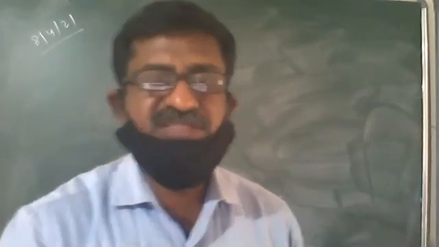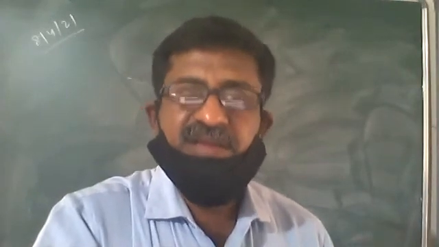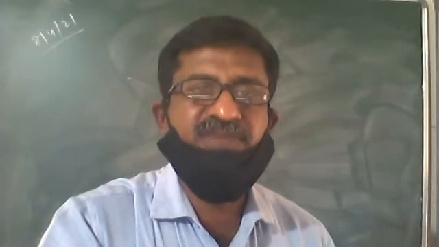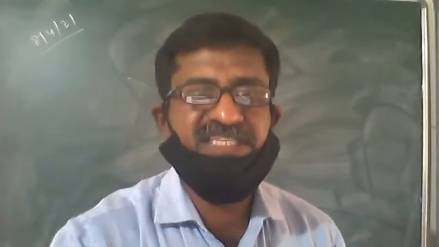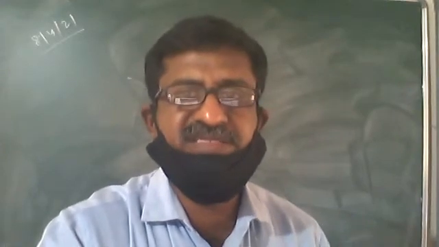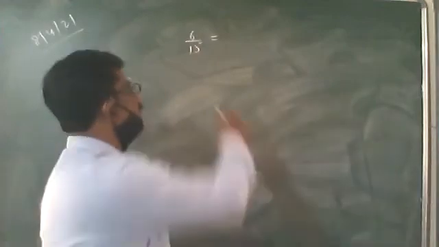You have written the statement: if the denominator of the fraction is in the form of 2 to the power m, 5 to the power n, then it will terminate. Before that, you have written, in brackets, in its simplest form. The meaning of simplest form is, if it is possible to cancel by some number, cancel it. Write it in standard form.